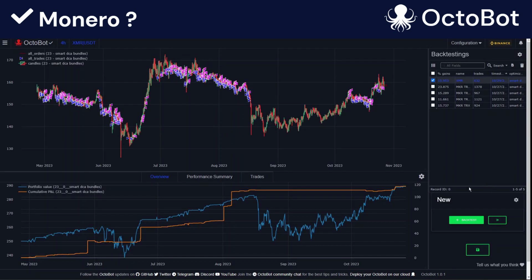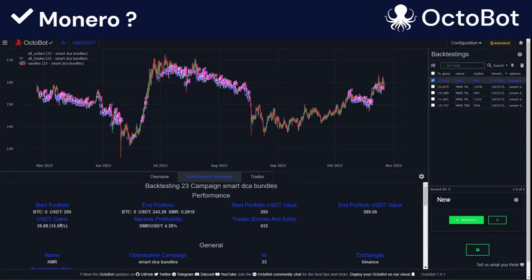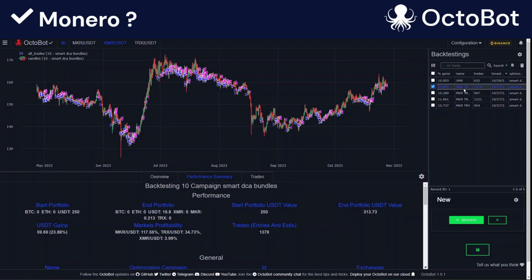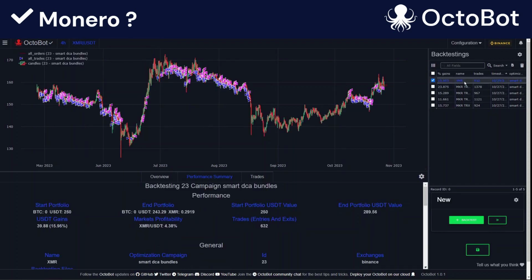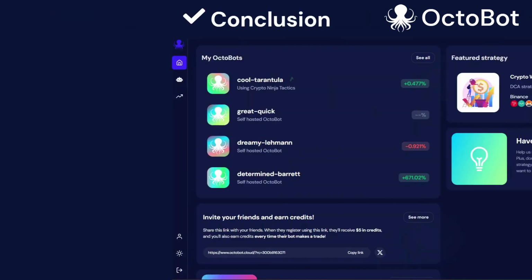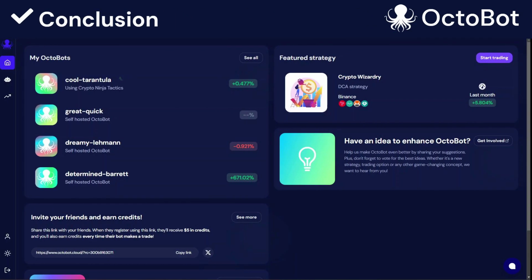So this strategy trading Monero makes 16% gains. This is very similar to the results we had trading Maker and Tron together. However, this is much lower than what we got trading Maker, Tron, and Monero together, which was 24%. So overall, we can conclude that trading those three together takes advantage of the complementarity of those coins quite well. And there is a real benefit in trading all of those three together. So this concludes this video about how we created the latest Smart DCA trading strategies on OctoBot Cloud.